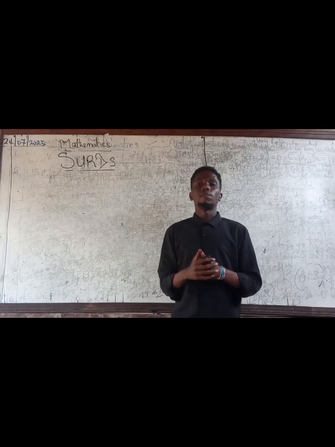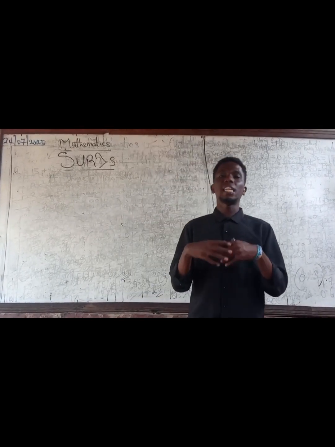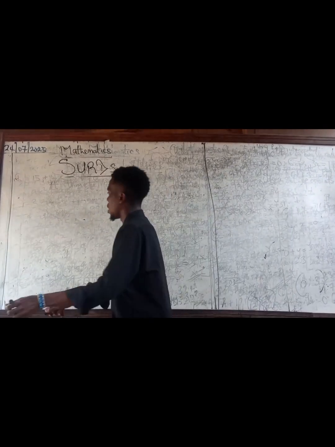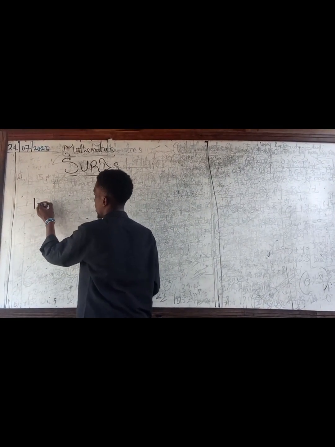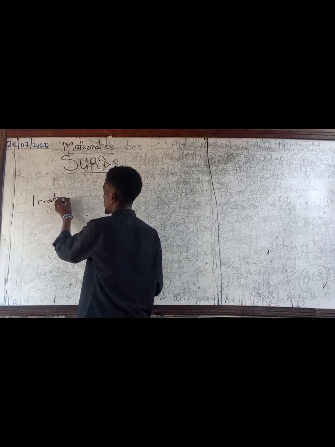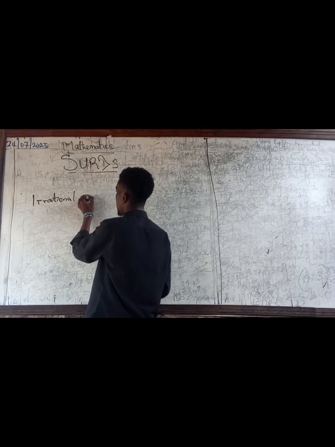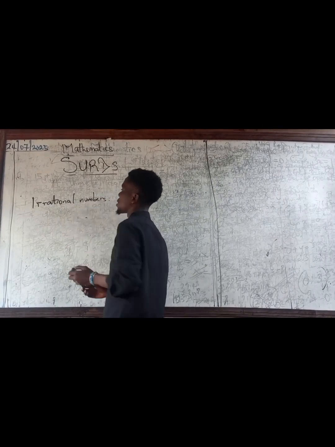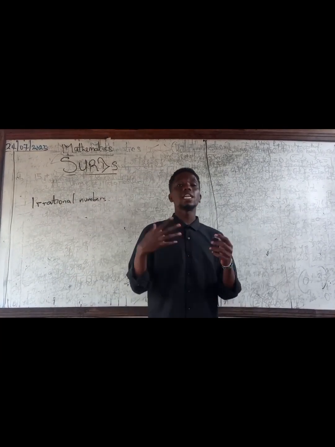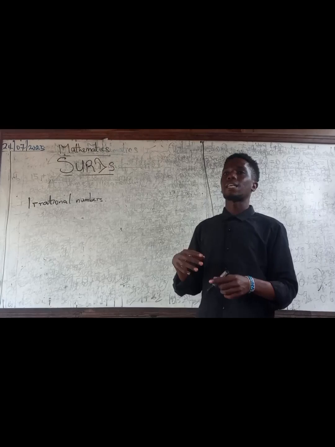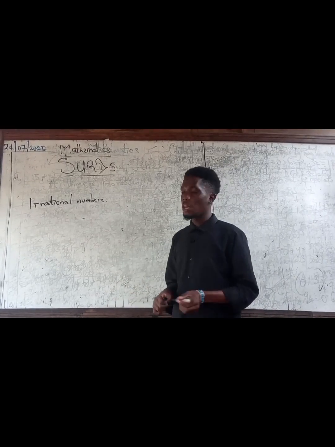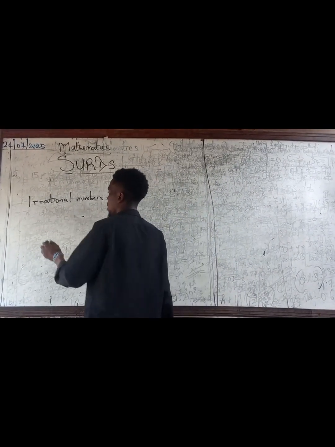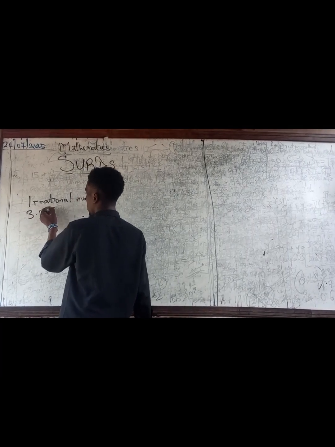Alright, now surds are basically irrational numbers. Surds are basically irrational numbers. Now I'm going to break this down so we can easily understand this. What are irrational numbers? Irrational numbers are decimal numbers, alright? So say for instance, if you have a decimal like 3.287.